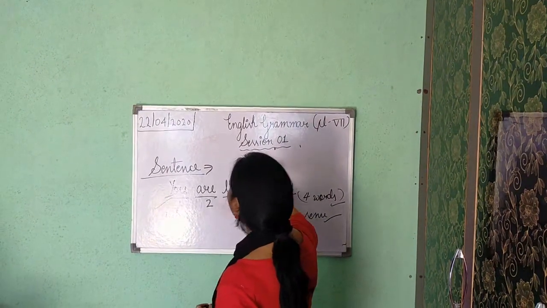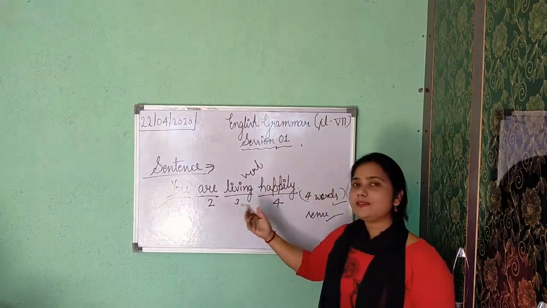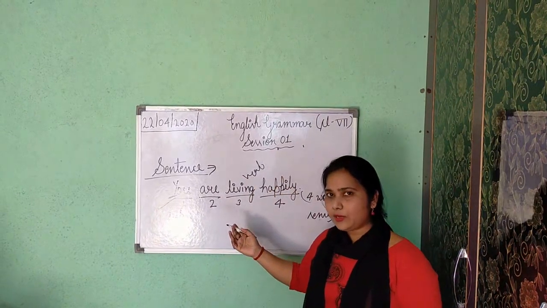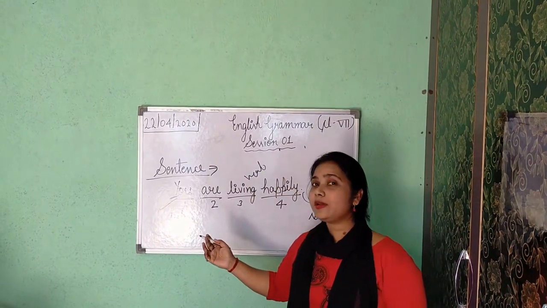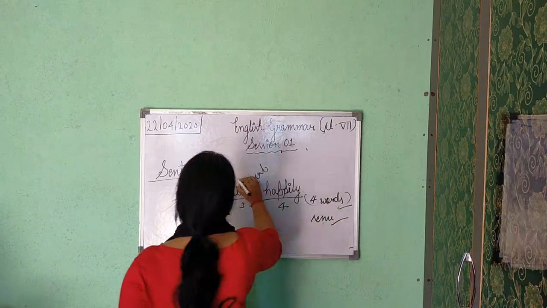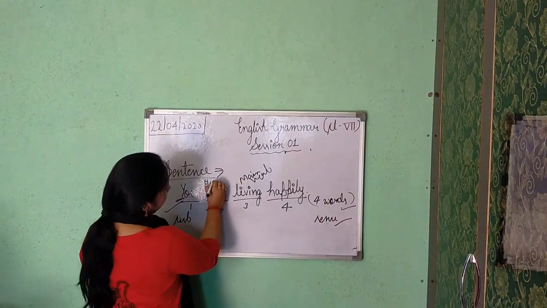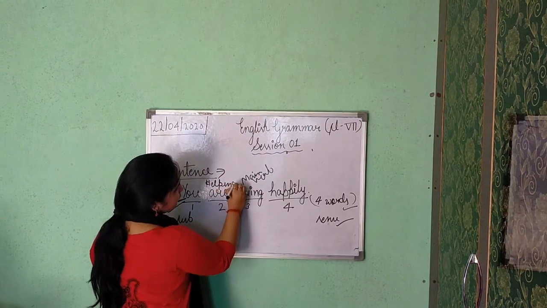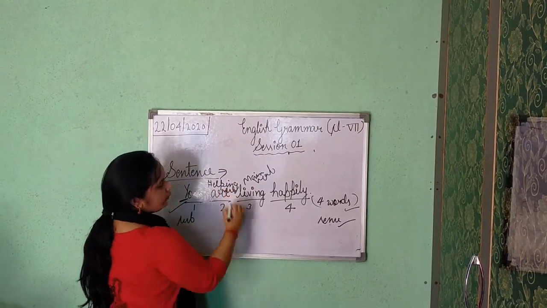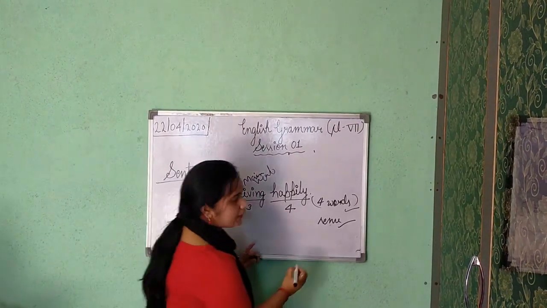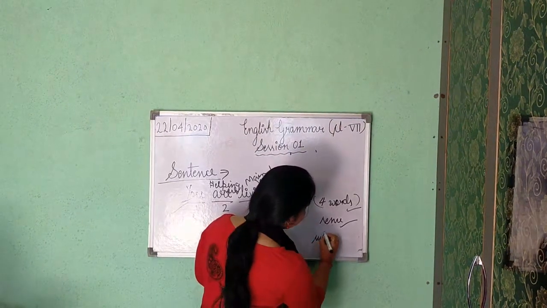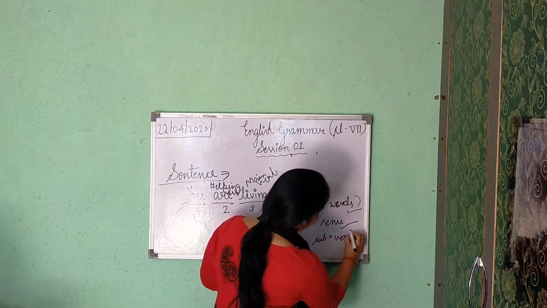Along with that, are. What is this? Is are your main verb? No. Are is your auxiliary verb or helping verb. Living is your main verb and this one is your helping verb, and a helping verb is also known as an auxiliary verb. Okay. So it is fulfilling the third condition, that is subject plus verb combination.